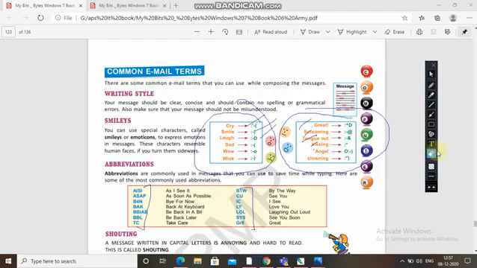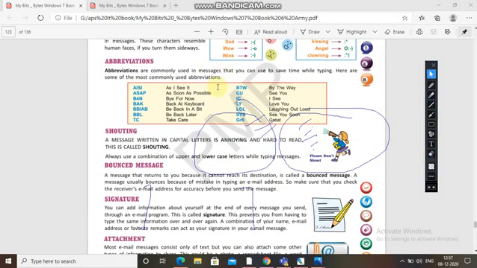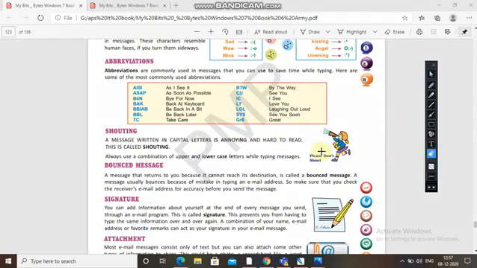Next one is shouting. A message written in capital letters is annoying and hard to read. If all the letters are written in capitals, it is difficult to read. Always use a combination of upper and lower case letters while typing a message. It doesn't look nice otherwise, but if you use both cases, then it looks nice. That is shouting: messages written in capital letters.